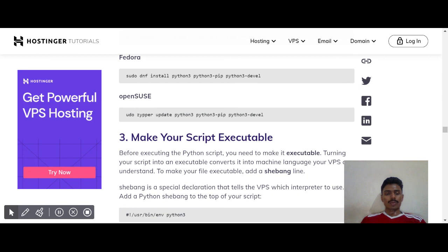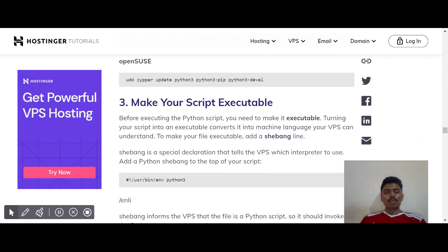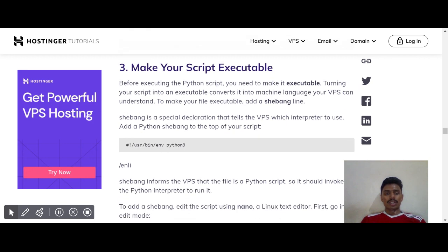The next one, and the third one, is to make your scripts executable. Before executing the Python script, you need to make it executable. Turning your script into an executable converts it into machine language your VPS can understand. To make your file executable, add a shebang line. A shebang is a special declaration that tells the VPS which interpreter to use, and you add a Python shebang to the top of your script.